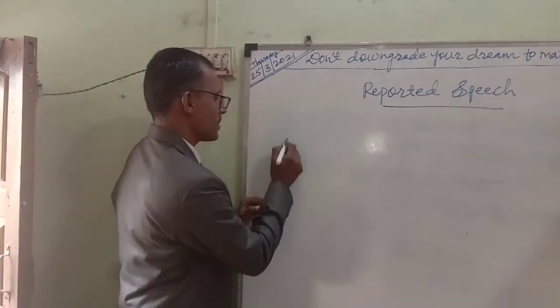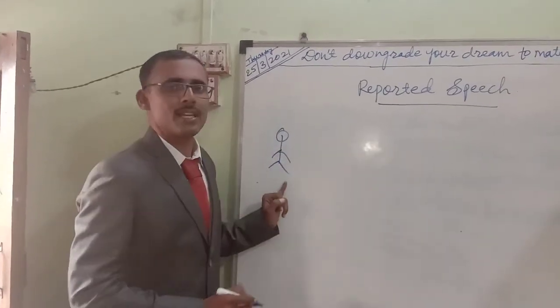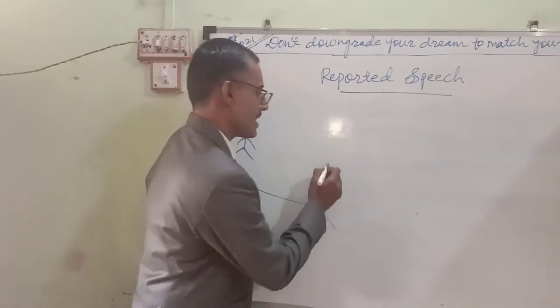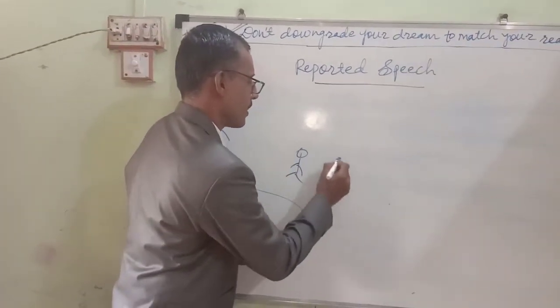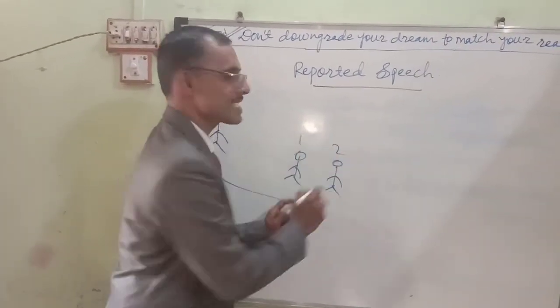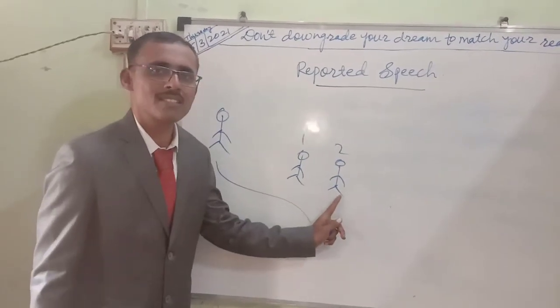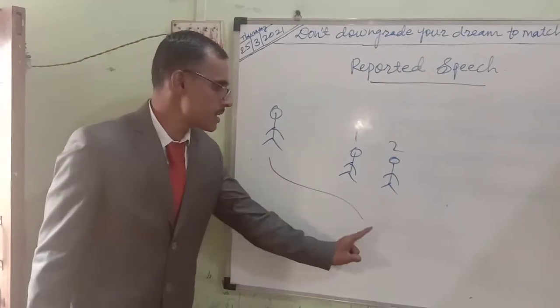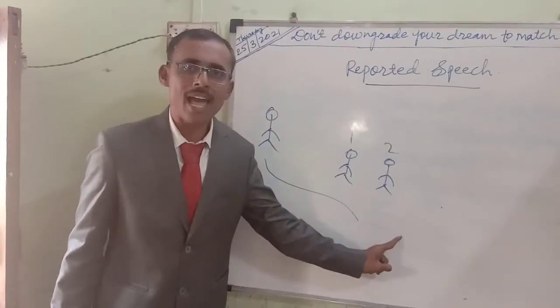Principal said, here principal, suppose he is observing something, and the principal comes near the gardeners. Gardener number first, gardener number second, and this is our principal sir. Principal sir is observing something, and they are watering the plants.